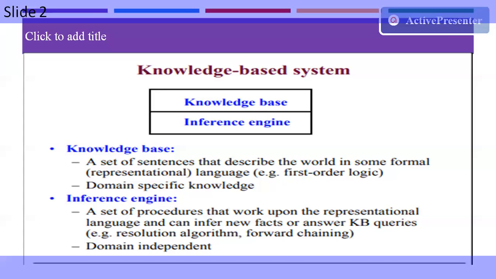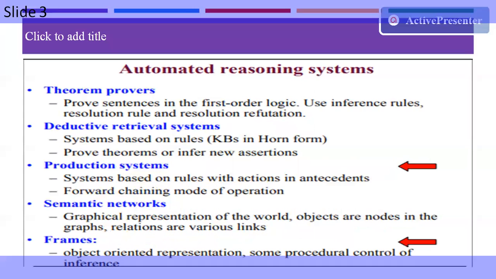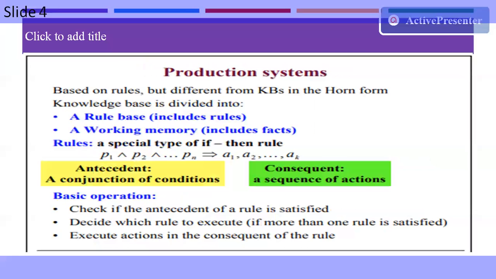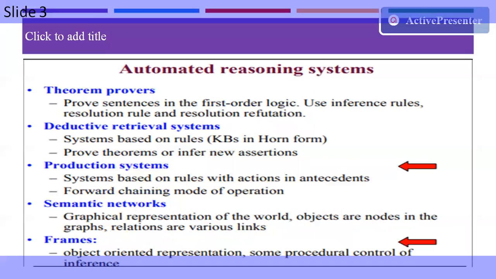Let's move to the next slide. In an automated reasoning system, reasoning is performed with the help of theorems which give us rules. We consider deductive retrieval systems, production systems, semantic networks, and frames.